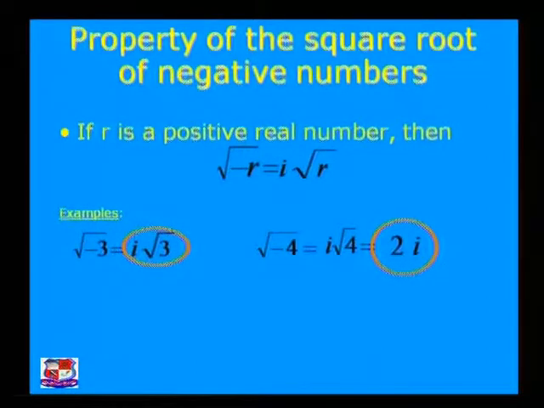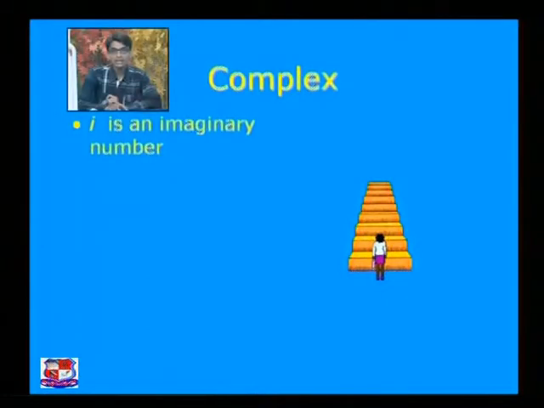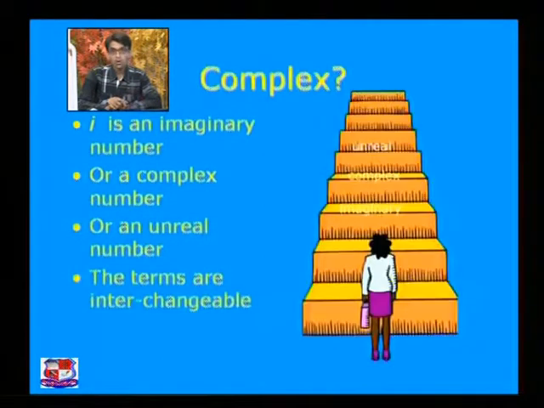Okay, let us move ahead. Let us try to understand the idea of a complex number. What is a complex number? What is an imaginary number? So here I can say i is an imaginary number, or I can say i is a complex number, or I can say i is an unreal number. All those terms are interchangeable.